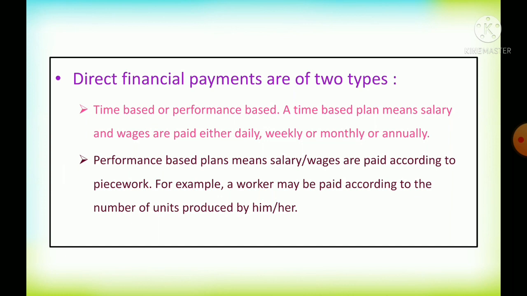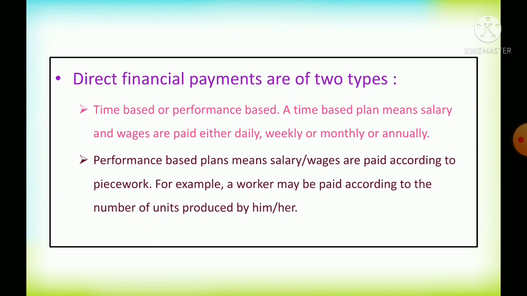For example, organizations set a standard of output, say 8 units. Suppose employees achieve more than 8, and 1 unit costs 50 rupees. So the performance is increased by the workers.